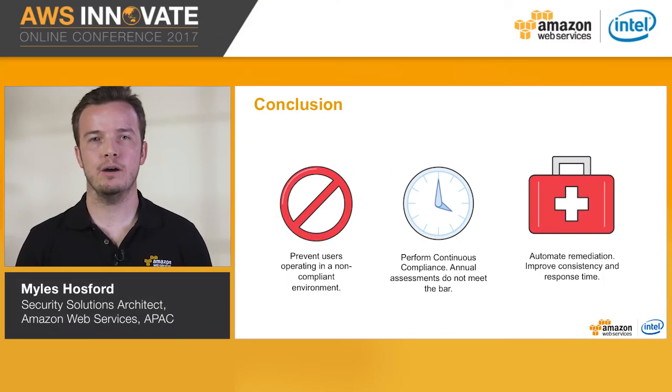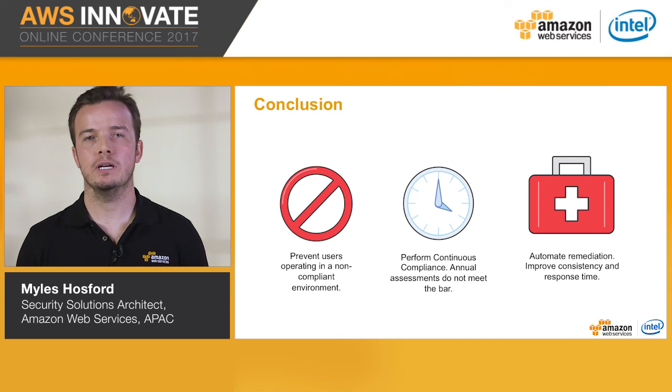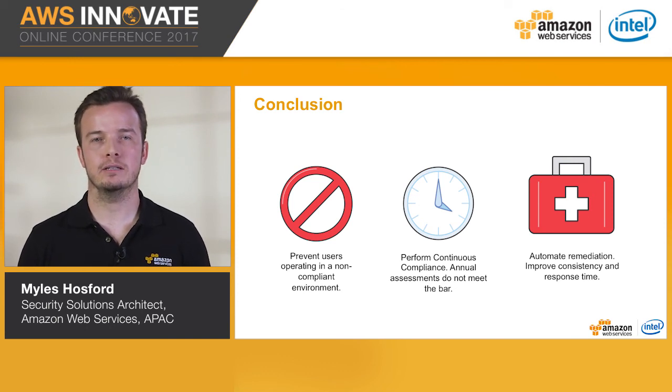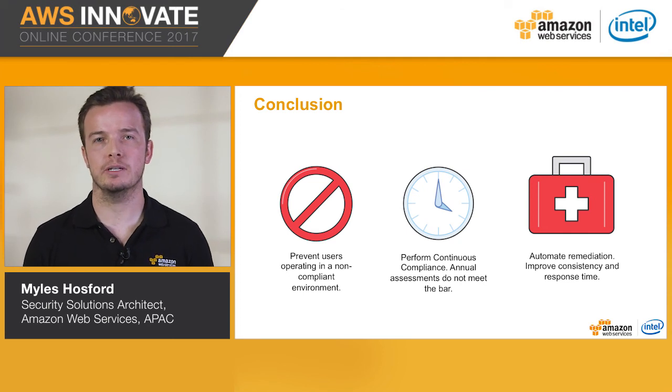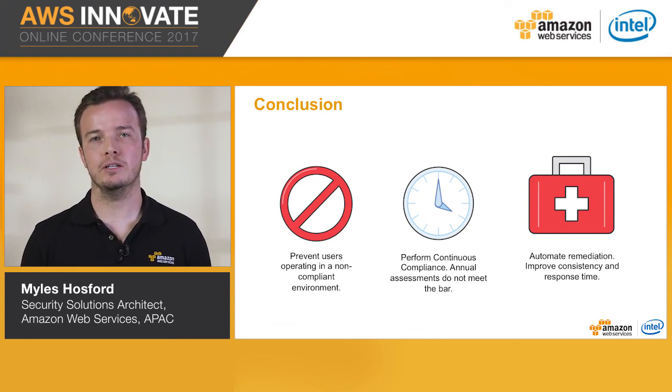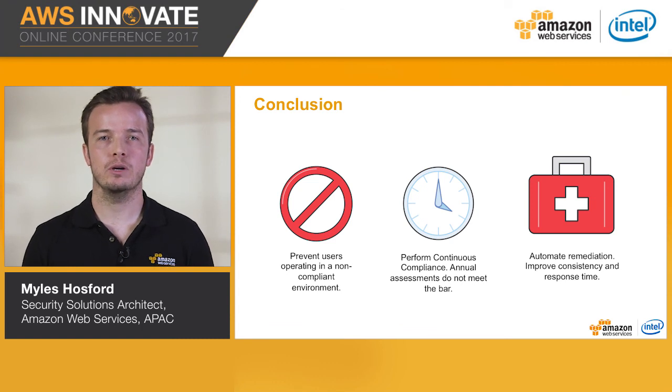Okay. So we've discussed how you can use AWS services such as CloudFormation, Service Catalog, and Config rules to enforce, assess, and remediate compliance in your environment in an automated way. Here are some key takeaways. Use IAM to restrict users to perform functions required by their job function. Adopt the principles of least privilege. Use CloudFormation and Service Catalog to design and deploy compliant resources with your key controls baked in.